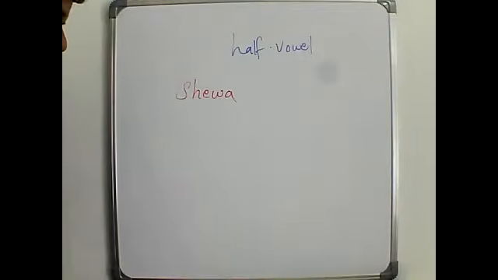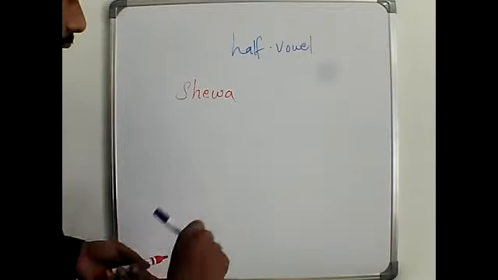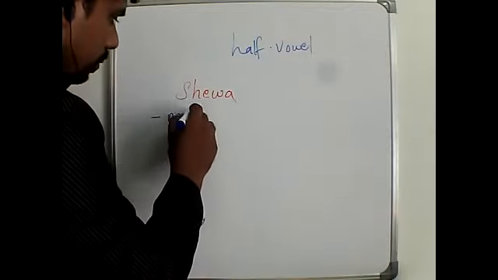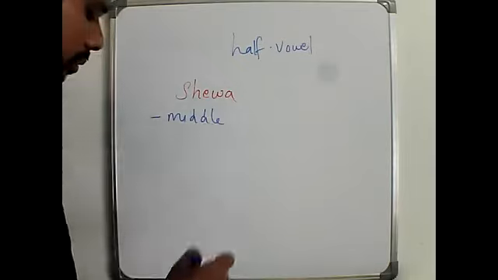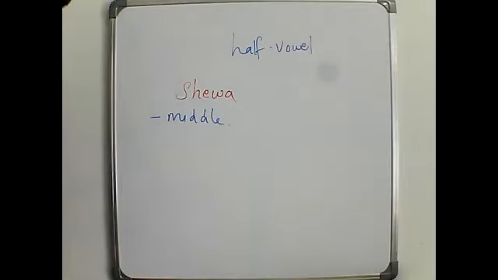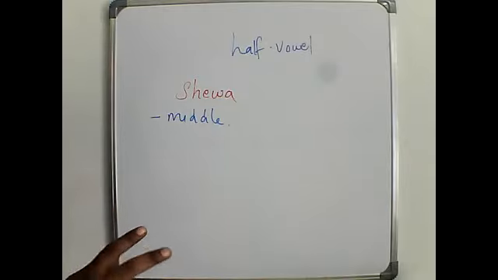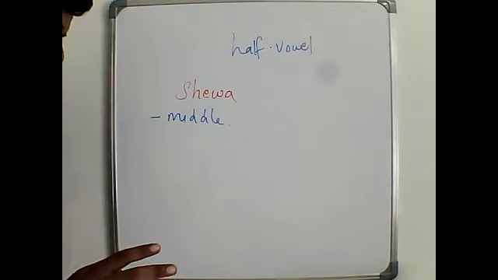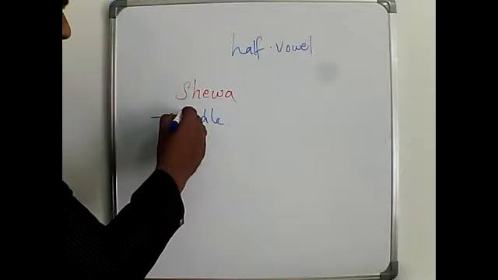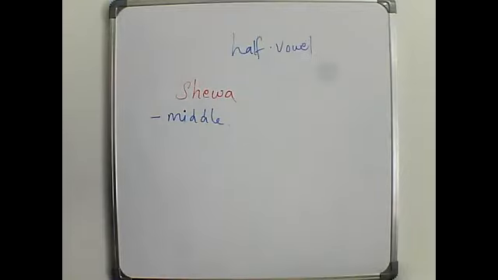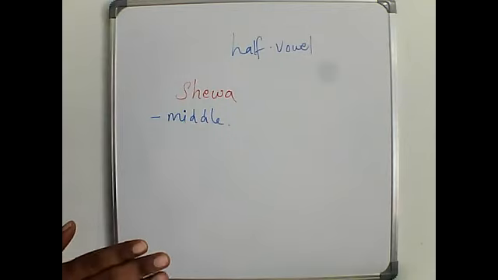Now when the Sheva comes in the middle, there are two situations. Sometimes the Sheva comes one time, and sometimes Sheva comes two times.